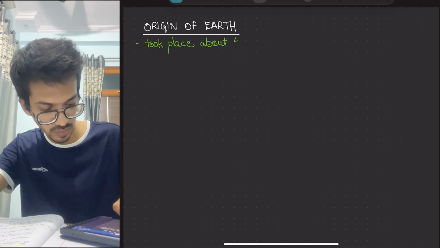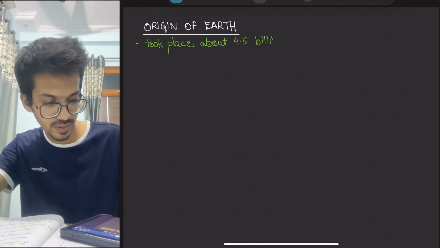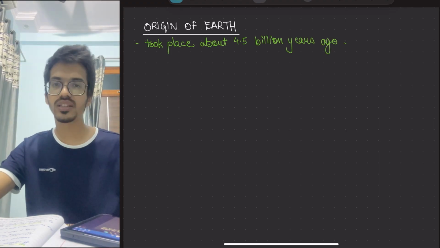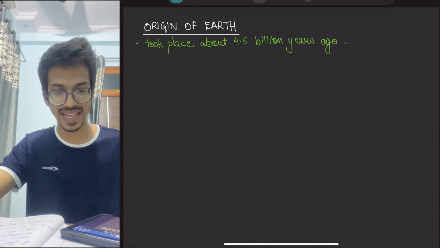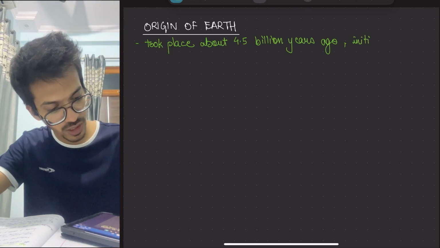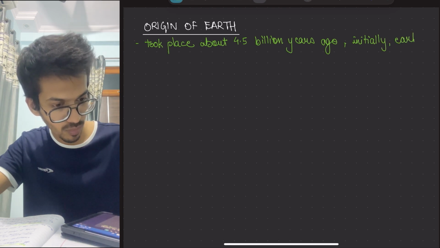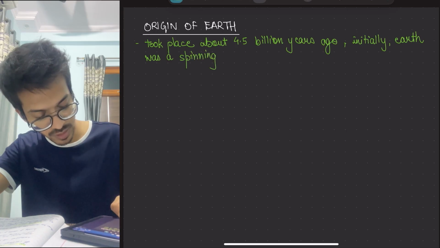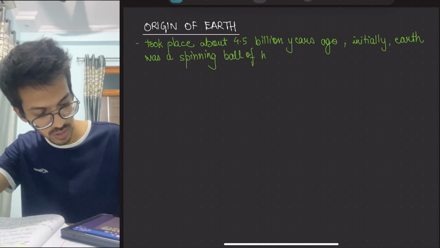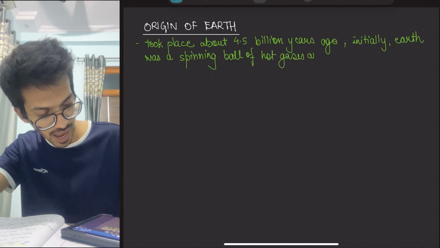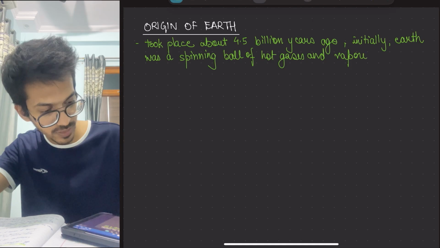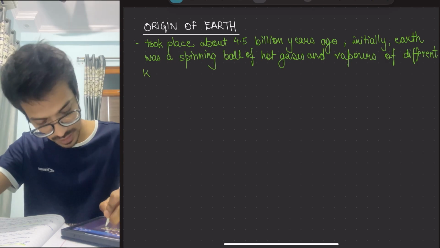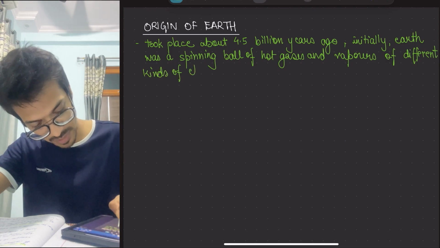The origin of Earth took place about 4.5 billion years ago, and initially the Earth was nothing but a spinning ball of hot gases and vapors of different kinds of elements.